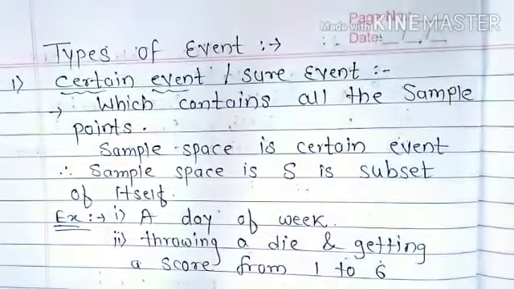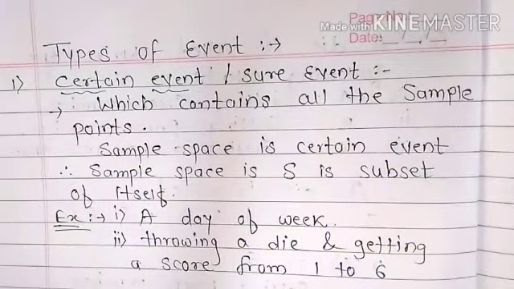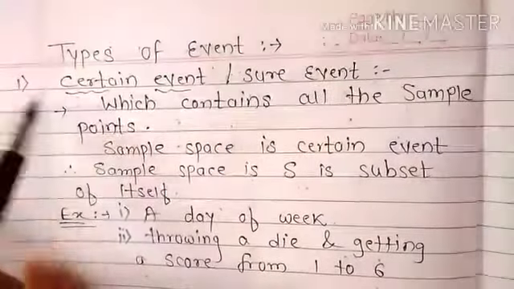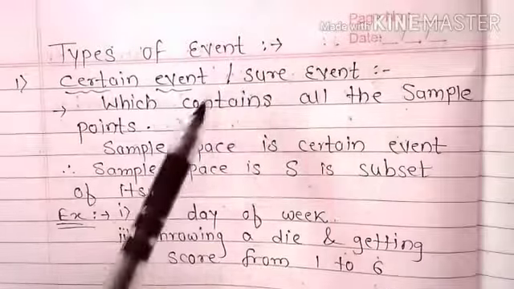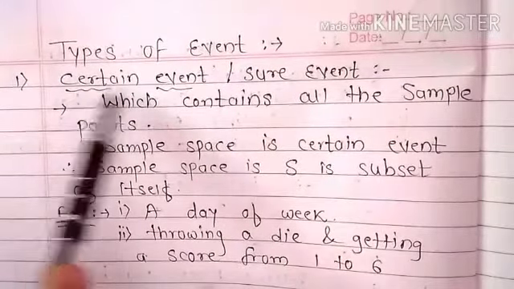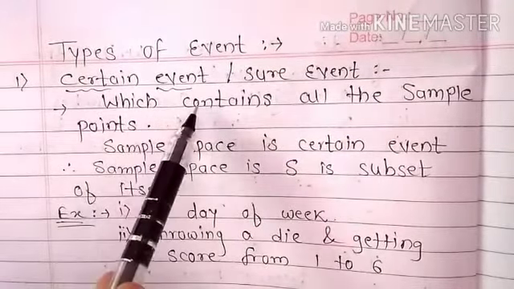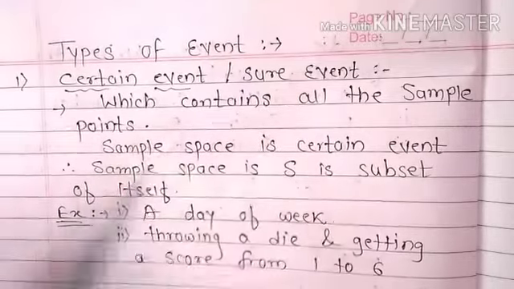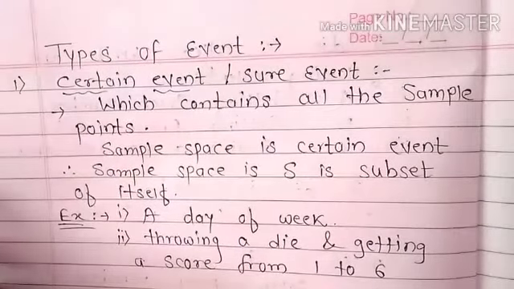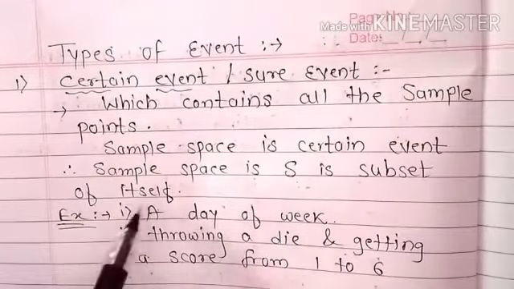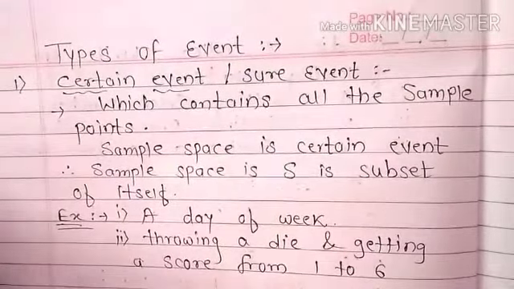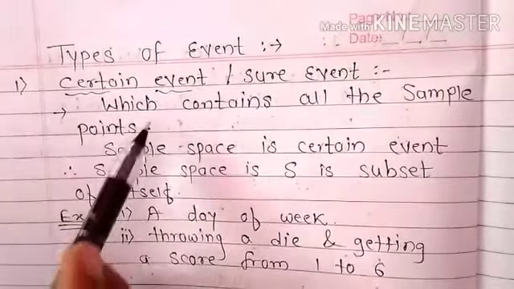Now let us see the types of event. The first is a certain event or sure event. A certain event is that event which contains all the sample points in a sample space. Sample space S is a subset of itself because all points are contained in this event.